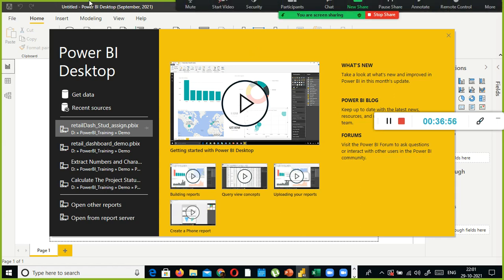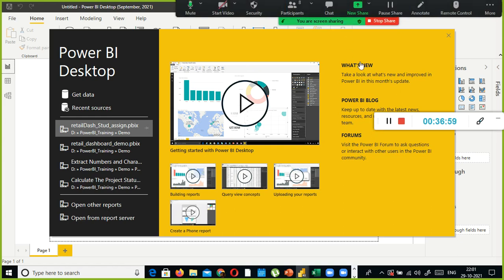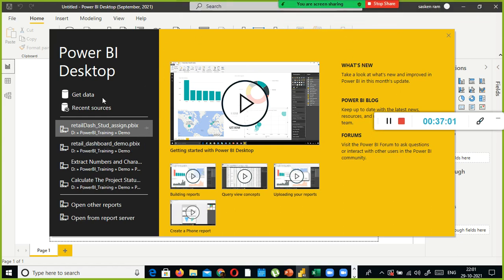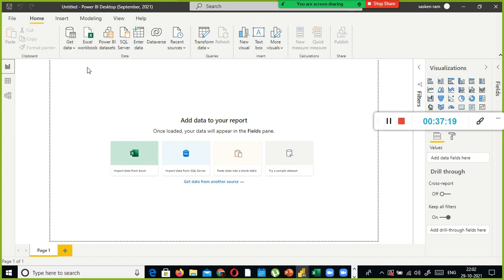How will you check whether it is the latest version? When you open Power BI Desktop, initially you will get something like this. Here I have already created various dashboards. By selecting any one of them, I can open it. Since you are completely new to this, you can just click the cross mark, and then you will find the Power BI Desktop screen like this.